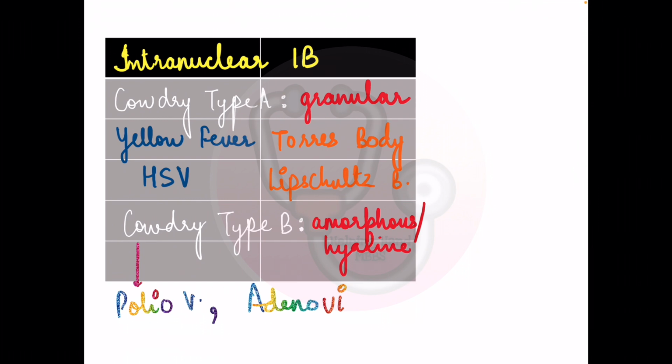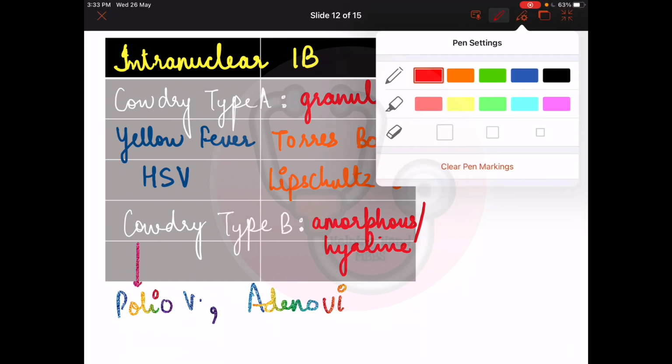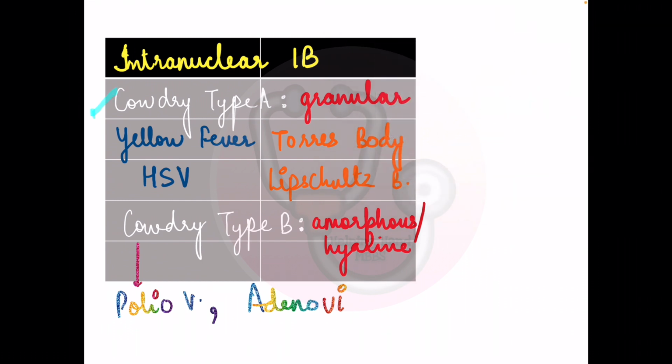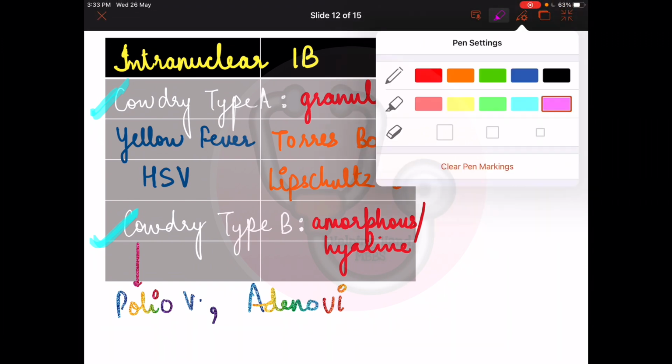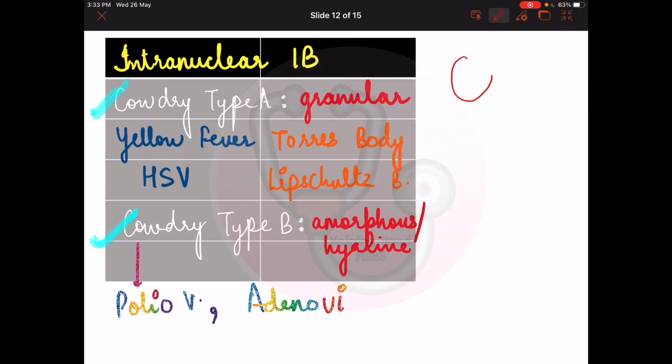Okay, then the intranuclear inclusion bodies. In intranuclear, you have to remember these two names, that is Cowdry type A and Cowdry type B. What is Cowdry type A? Cowdry type A are granular inclusions. Okay, this is the nucleus, so they will look very granular. Whereas in Cowdry type B, they look hyaline or amorphous. It will be completely pink in color, that kind of an appearance, hyaline.